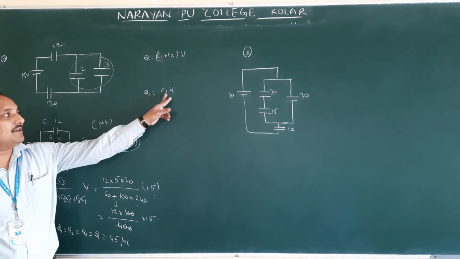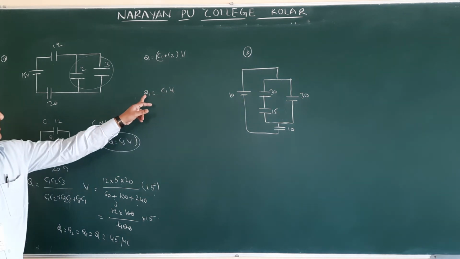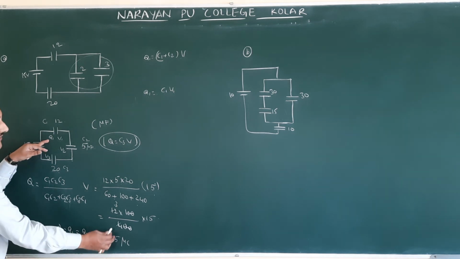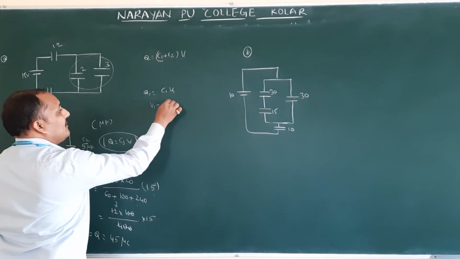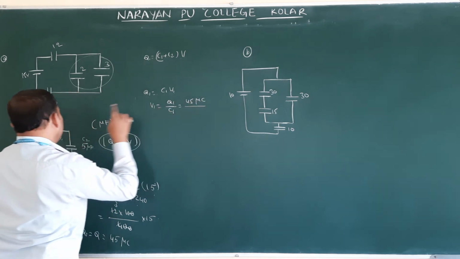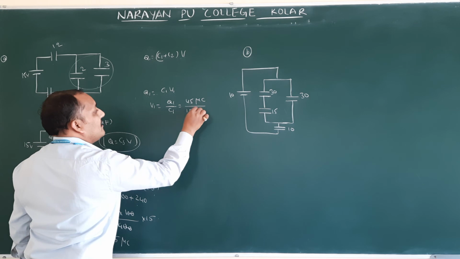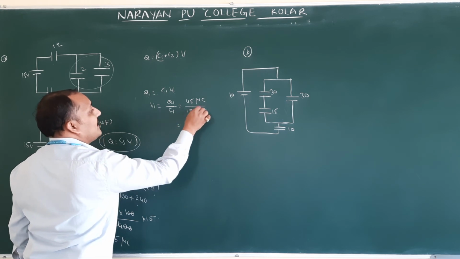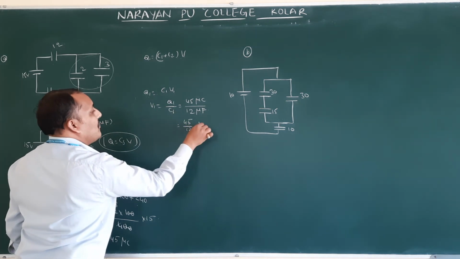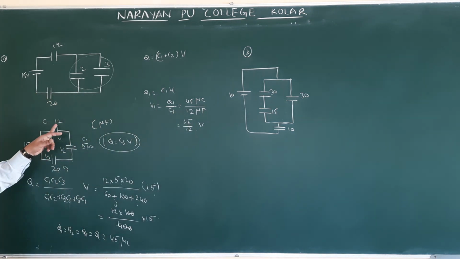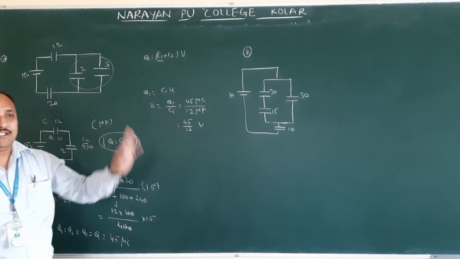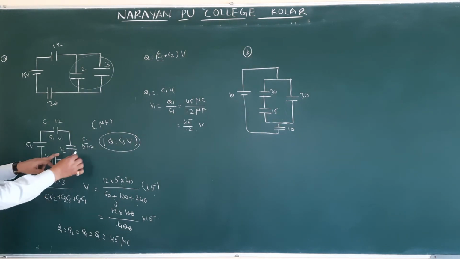We know Q1 is equal to C1 V1. Therefore V1 is equal to Q1 by C1. What is the Q1 value here? Q1 value is 45. Therefore V1 is equal to 45 microcoulomb by the capacity of C1, 12 microfarad. Micro will be cancelled. So 45 by 12 volts. That is the potential across V1. If you want to calculate it further, you can.